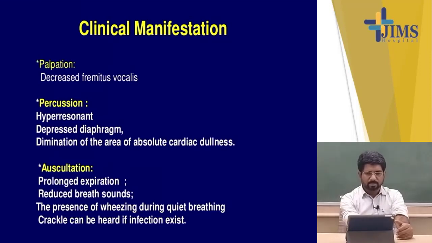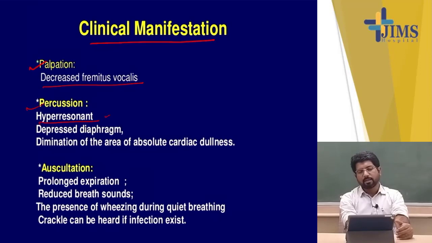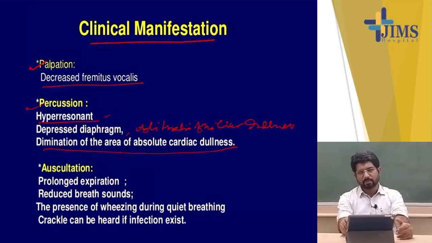What clinical signs will you see? On palpation, there is decreased vocal fremitus. On percussion, there is a hyperresonant note, and there is obliteration of the liver dullness and diminution of the area of absolute cardiac dullness, though cardiac percussion is not done now. On auscultation, there is prolonged expiration, the expiratory phase is prolonged, and reduced breath sounds because there is airflow limitation and a reduction in the size of the airways, and presence of wheezing during quiet breathing, and crackles can be heard if infection occurs.